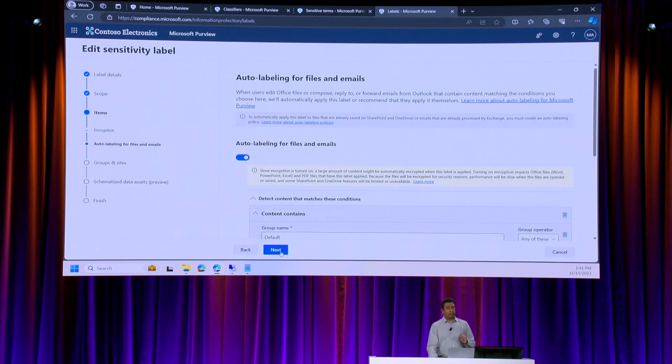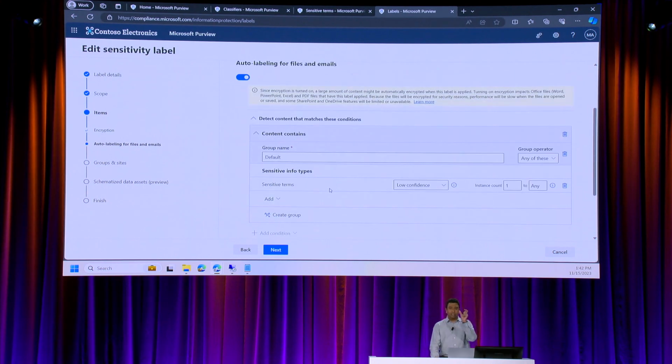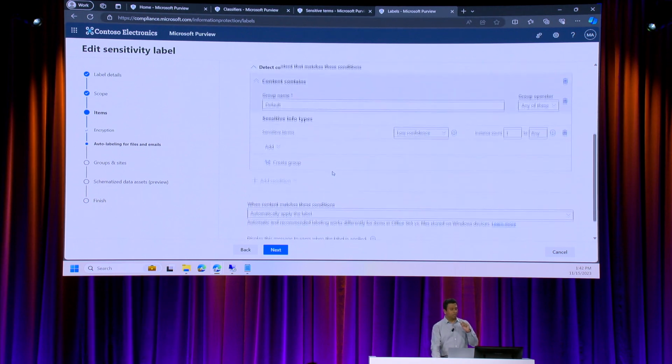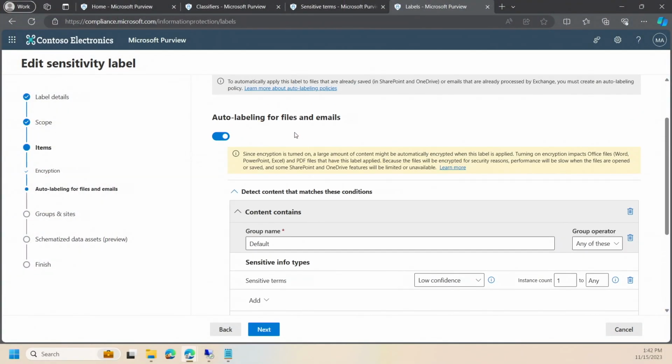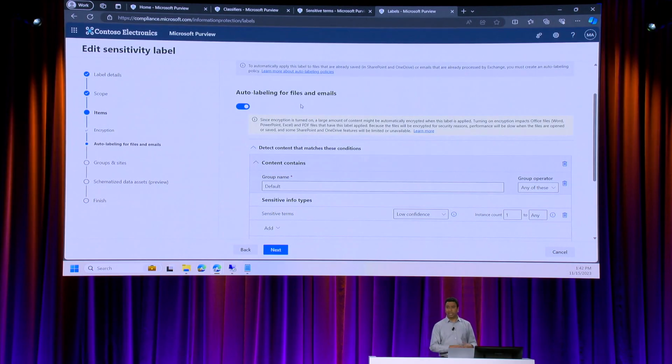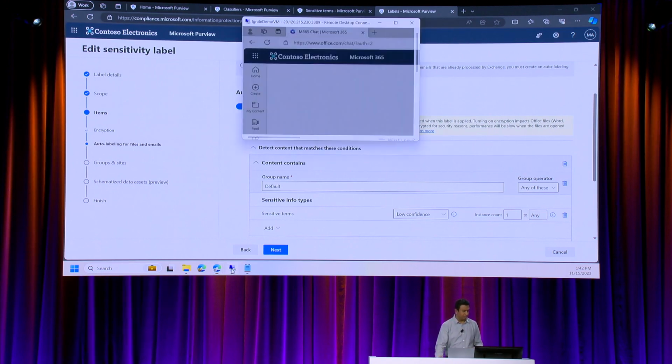The second thing here that we're going to talk about is auto-labeling. Now, what I've set up is that obsidian term that I had as a classifier, I'm going to use that within auto-labeling to say, if you find that term anywhere, you're going to automatically apply this label to that content, and that label that gets applied is Project Obsidian, right? So I've set this up. Now I can go show you what Alex's experience is going to be. Alex has a lot of access to all of this. So let's see what Alex's experience is going to be like.